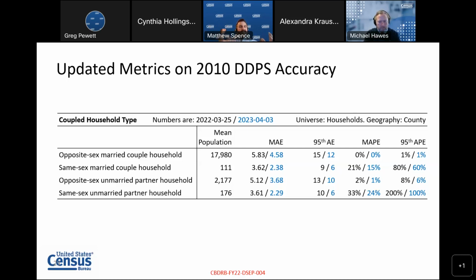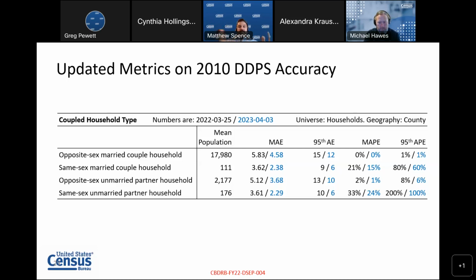And you can see with the mean population differences that these are very different sized groups at the county level. The mean population for opposite-sex married couple households is nearly 18,000, but for same-sex married couple households it is only about 111. So these mean absolute errors have different impacts on the overall size of the population. You're not going to necessarily notice a 5% change when you're considering a base population of nearly 18,000, but you might notice it a little bit more for a population of 111.